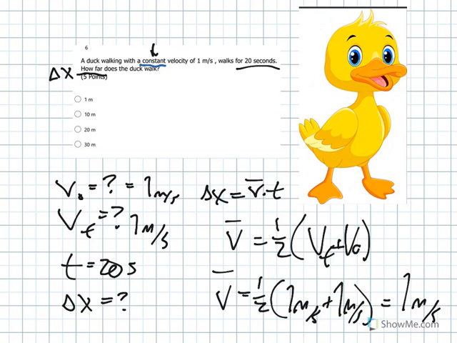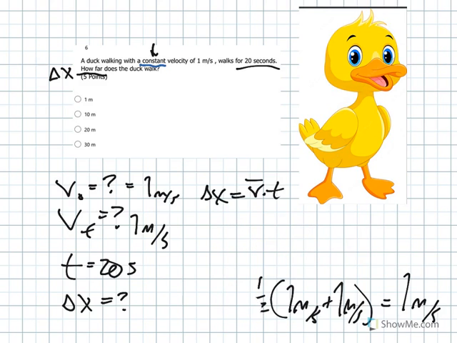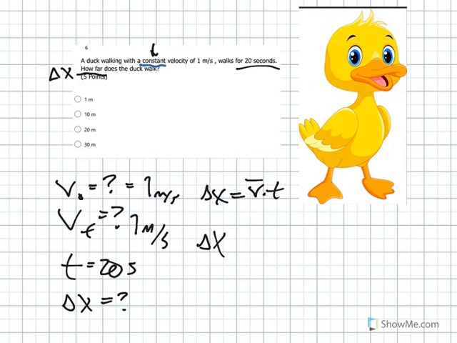All right. So 1 meter per second times 20 seconds is 20 meters. Dimensionally, meters over seconds times seconds, the seconds cancel. So you have 20 meters.